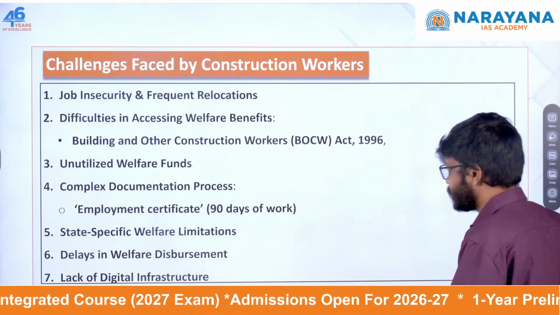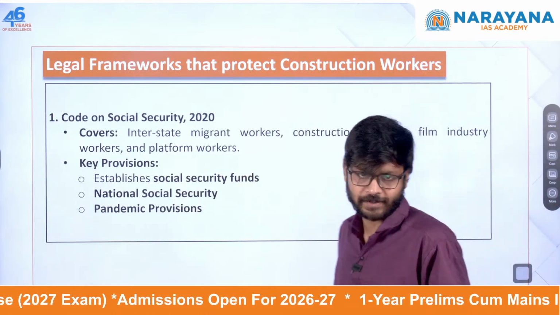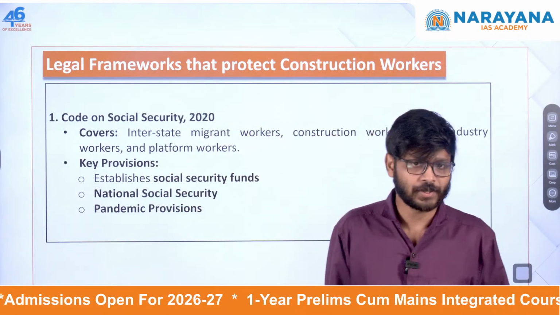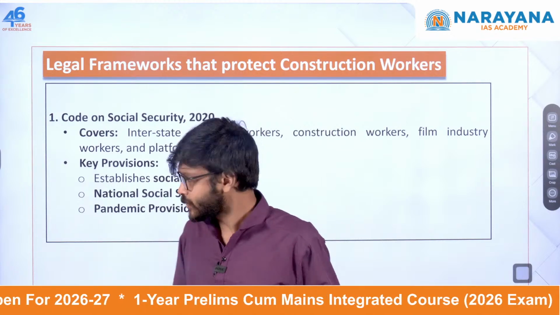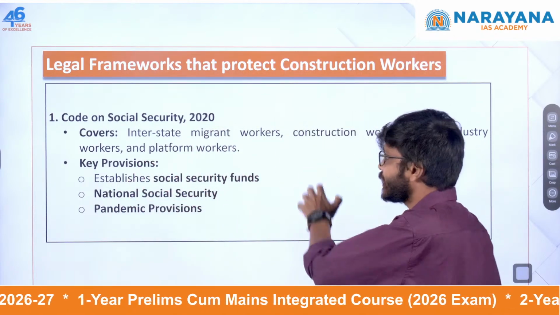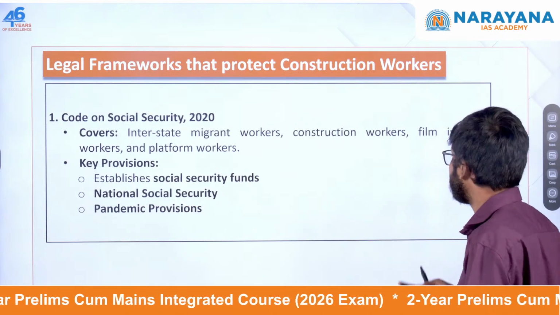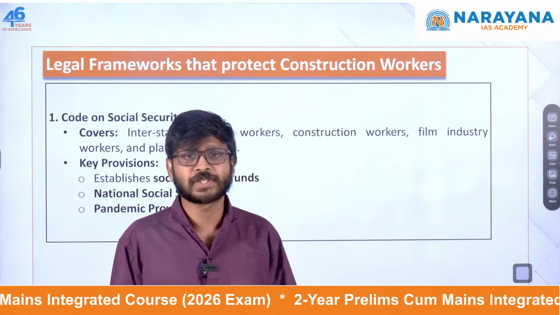So to address at least some of these, the government has come up with some legal frameworks. One is the Code on Social Security, 2020. This covers interstate migrant workers, construction workers, and even the film industry workers and platform workers also. So what are the key provisions of this?